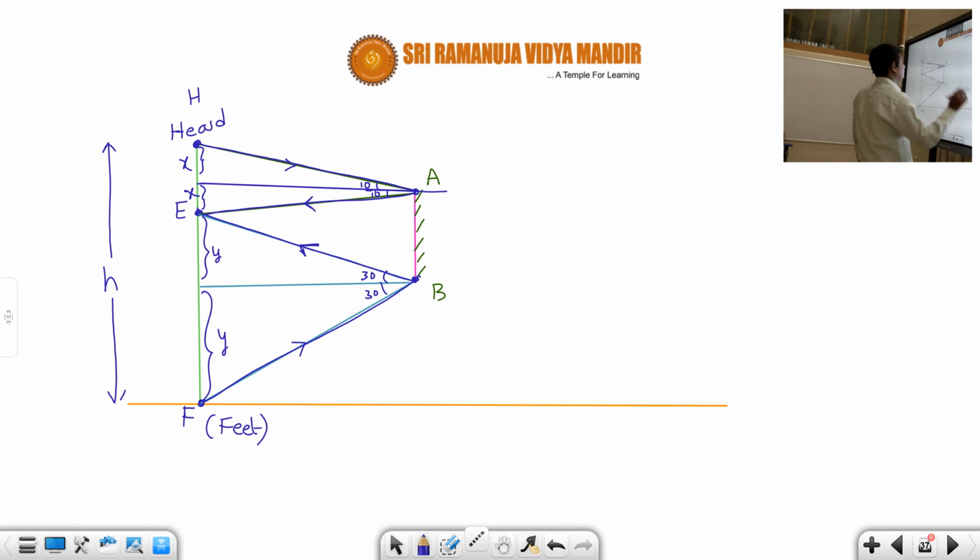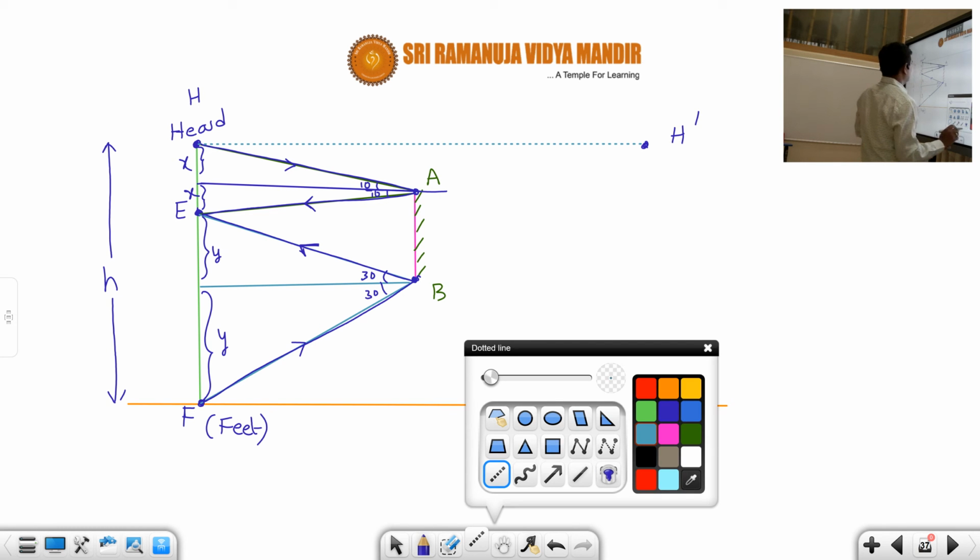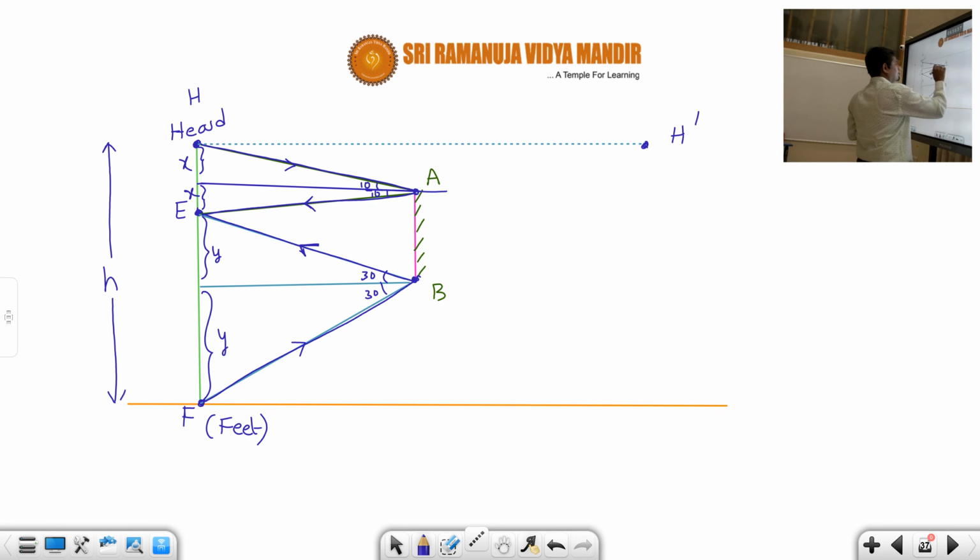So we should extend it back. Actually, here this is the head, so this point will be h dash. Now to get the image, what is required? We should always look at the reflected ray.